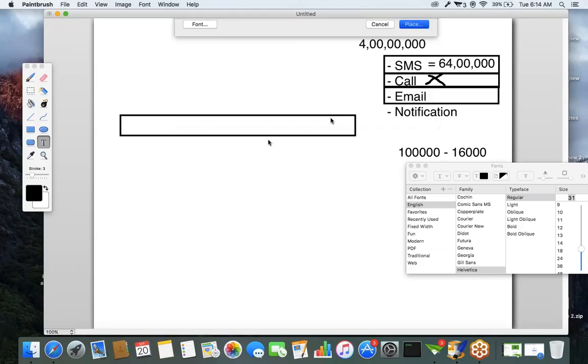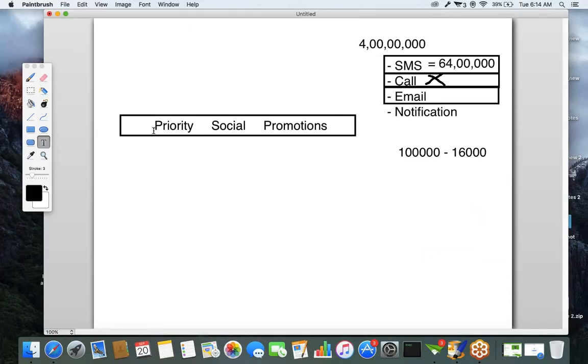Where will you get this email? You will get this email in the promotions category. And how many people will see the promotions? Very few people will see the promotions, because every day we get a lot of mails. So simply what we do is we select all the promotions and select the delete button. That's it, right?